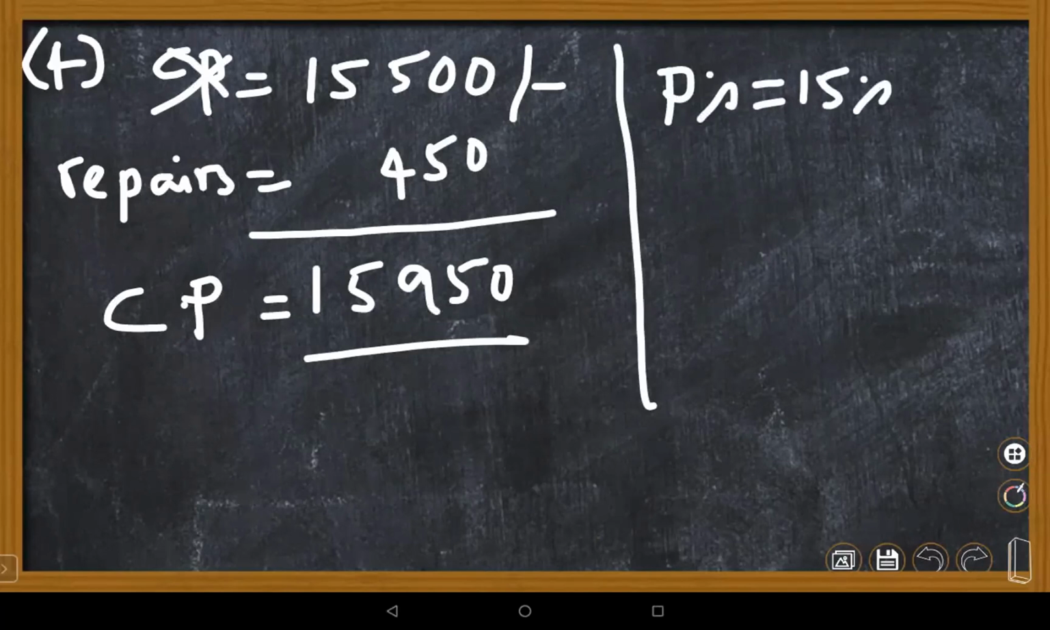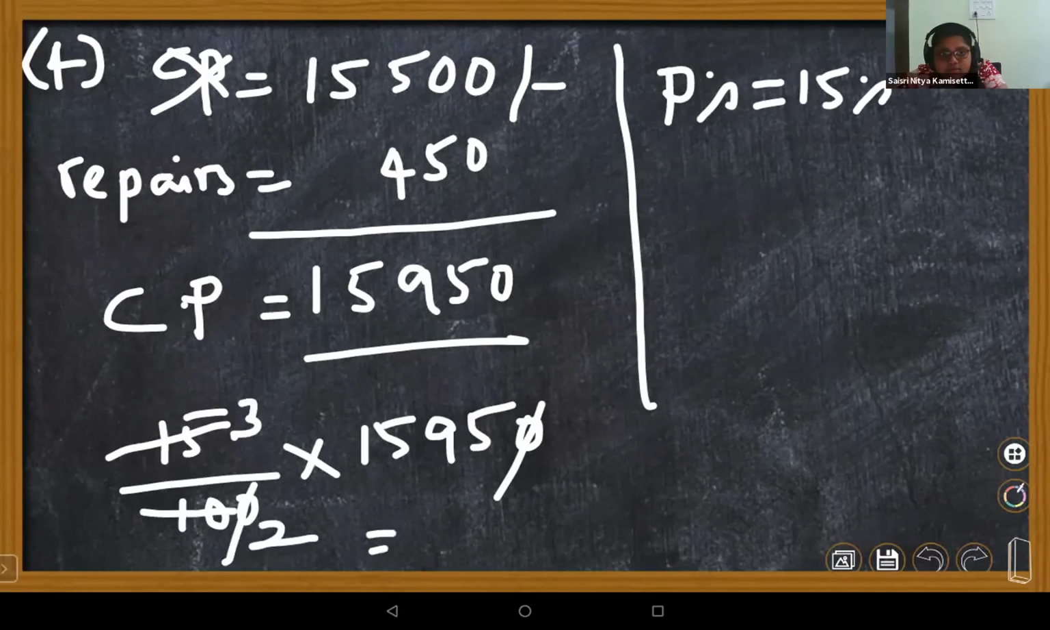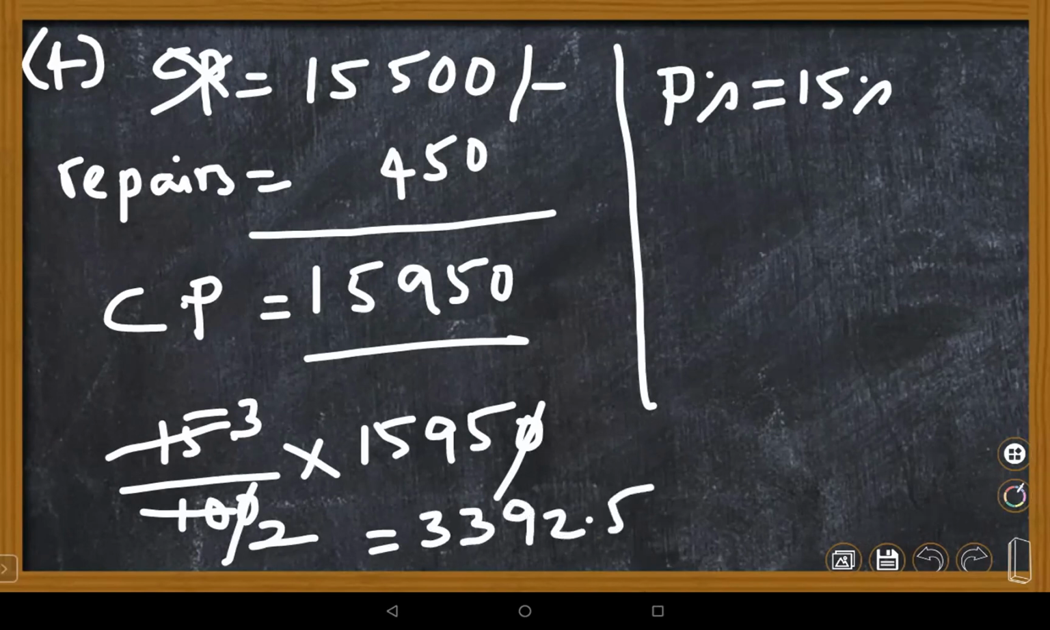15 into 950 by 100, right? Very good. 15% of this much means 15 by 100 into 15,950. Come on, children, please simplify that. 3 times, this is 2 times. So 3 by 2, 1.5 into 1595 is 2392.5. Is it the same answer you are getting, children?